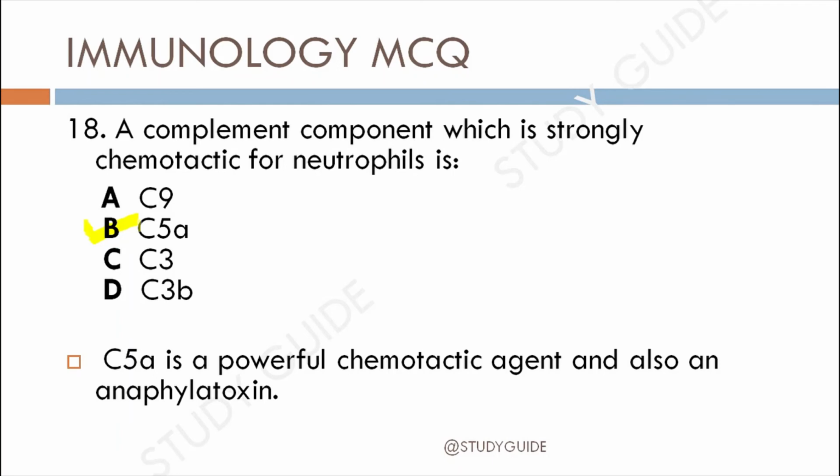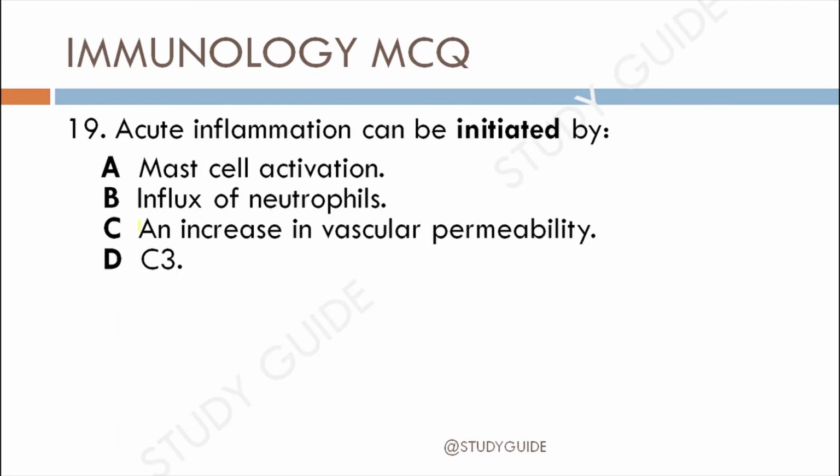Let's move toward question 19, which is about acute inflammation. Acute inflammation can be initiated by: option A, mast cell activation; option B, influx of the neutrophils; option C, an increase in the vascular permeability; option D, C3.